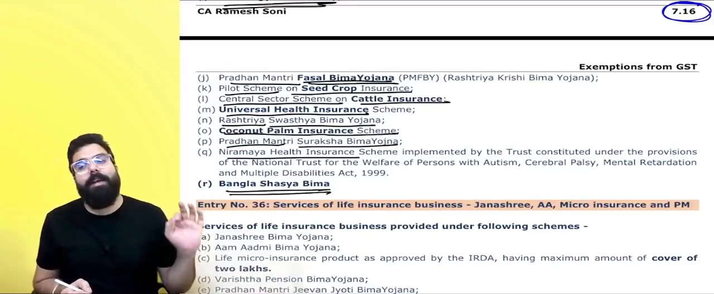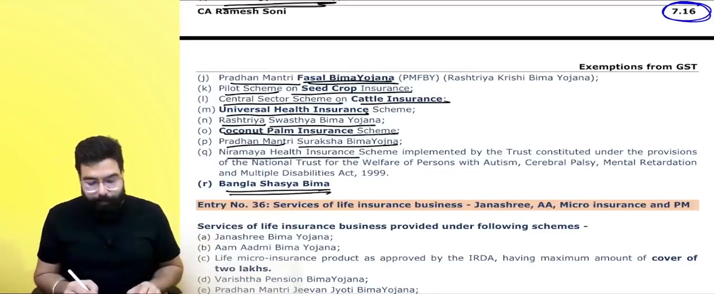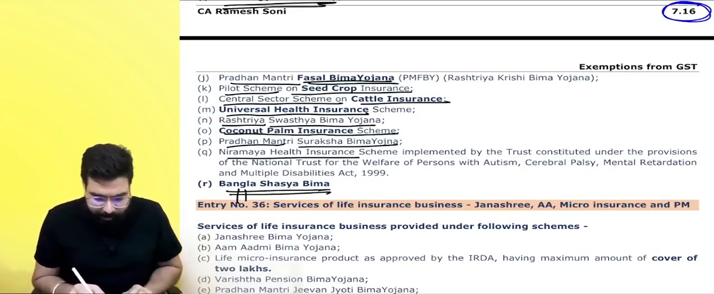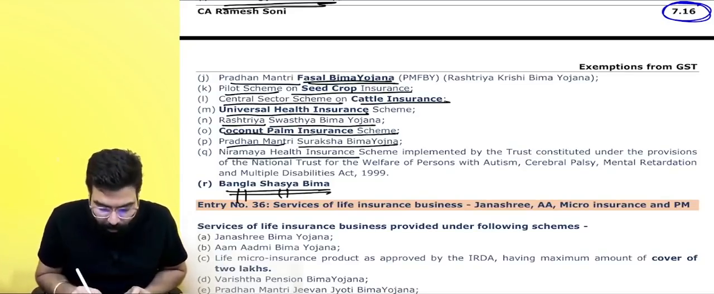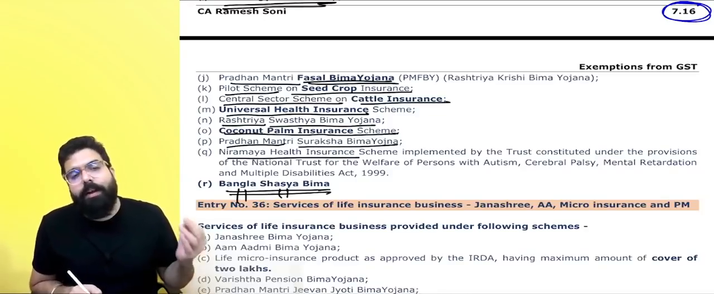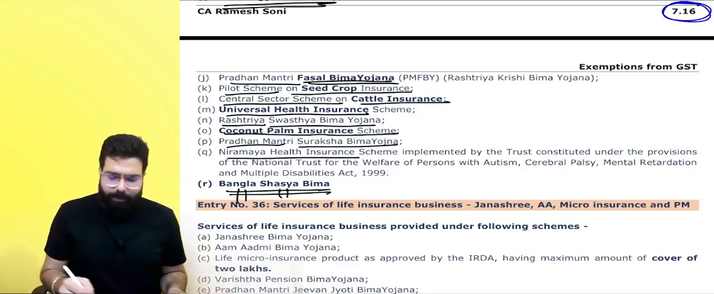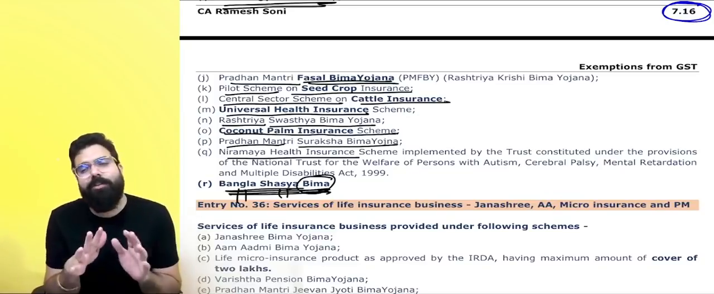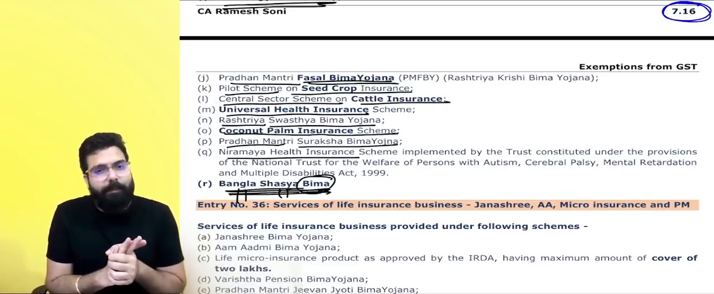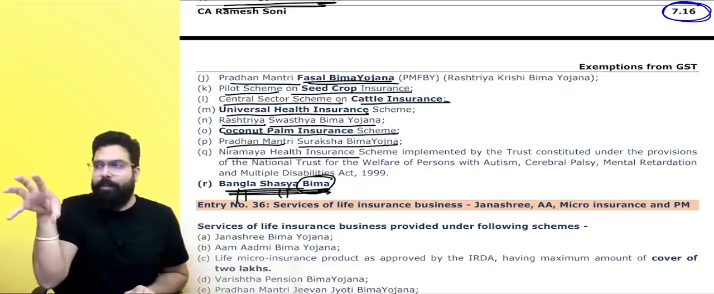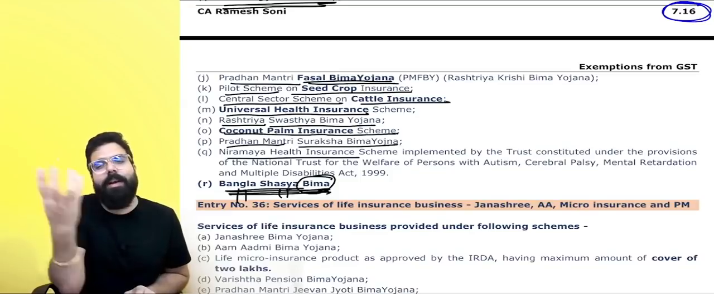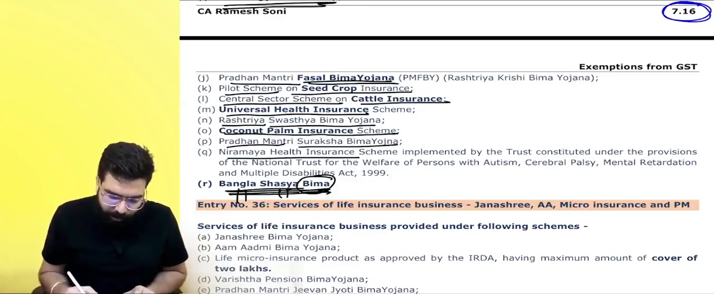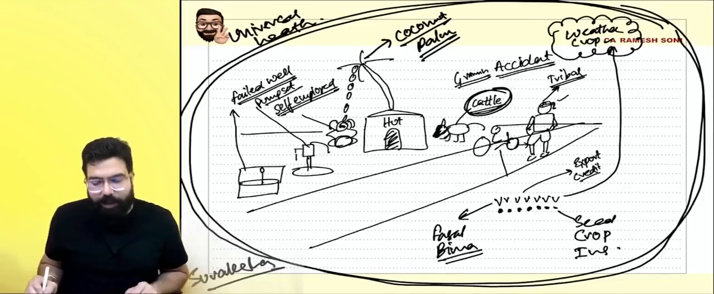Bangla Sasya Bima means West Bengal Crops Department. Bangla means basically West Bengal, Sasya means crops. Under the West Bengal Crops Department, whatever the insurance is there, basically they are talking about Bangla Sasya Bima. If I'm not wrong, there is a crops insurance which has been launched in West Bengal, and for that also there will be no GST. Again, a crops insurance, there will be no GST.